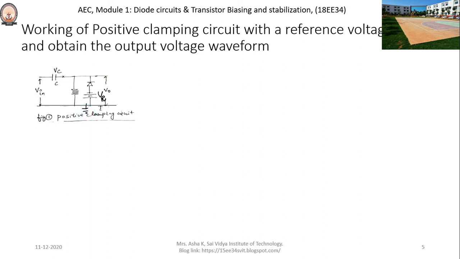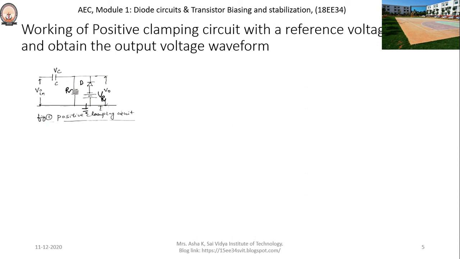The diode D and a resistance R are in parallel and in series with the capacitor C as shown in this particular figure 1. The output voltage is measured across the resistor and diode combination. The reference voltage is connected in series with the diode.